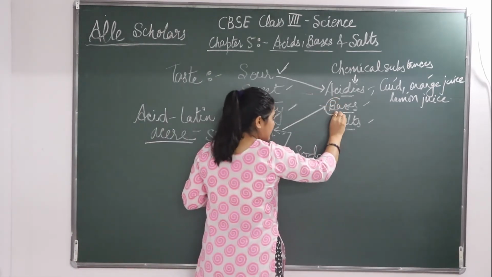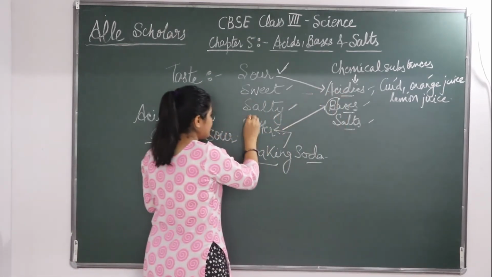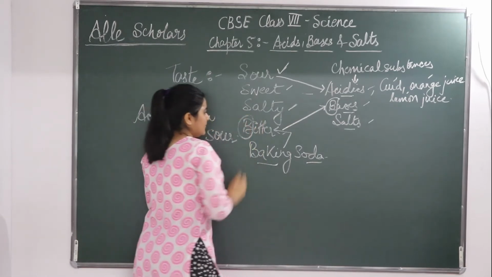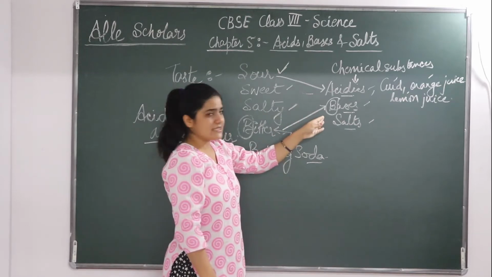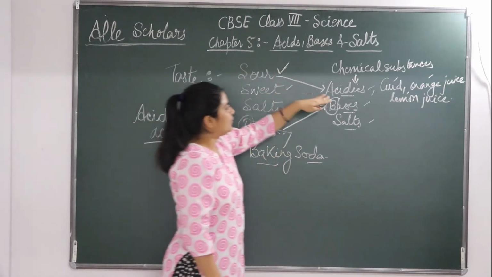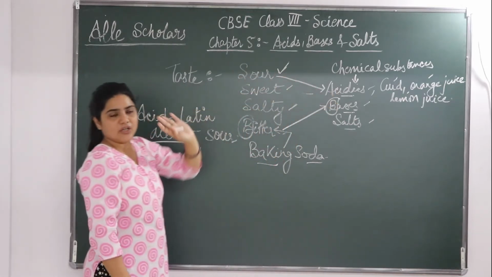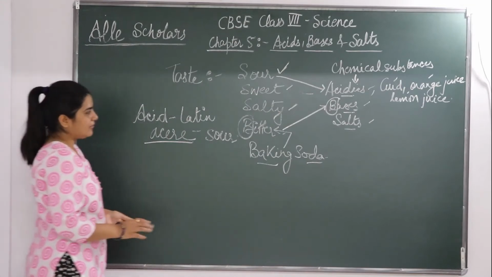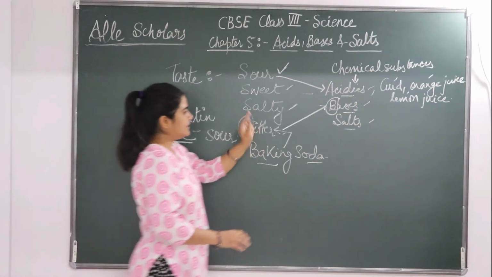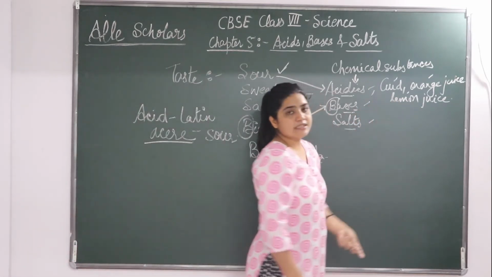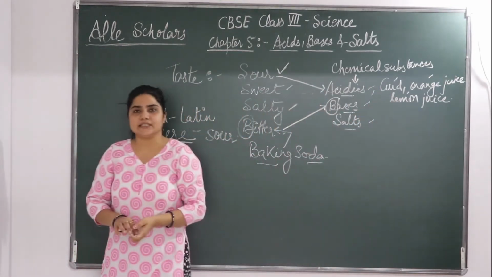B for bases, B for bitter. Okay, remember B. Bitter means bases, sour is for acidics. Okay, like this you can remember. Now what happens if you can taste these things, but there are many substances which